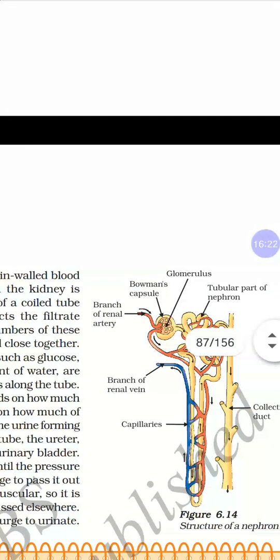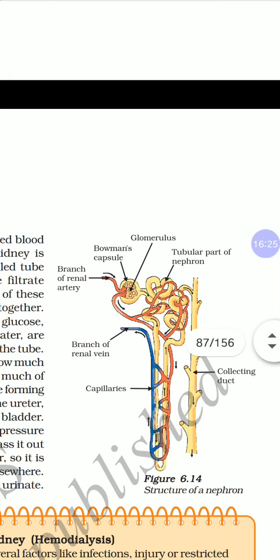So again, the nephron consists of a group of blood capillaries, a cup-shaped structure called Bowman's capsule, and a long coiled tube. That's all, three. The initial filtrate obtained after filtration goes to the long coiled tube. There all the important materials, glucose, amino acids, salts and water are again reabsorbed.